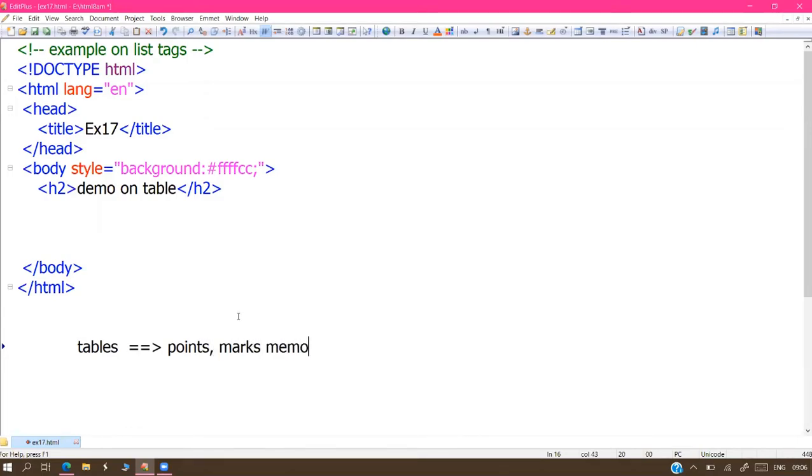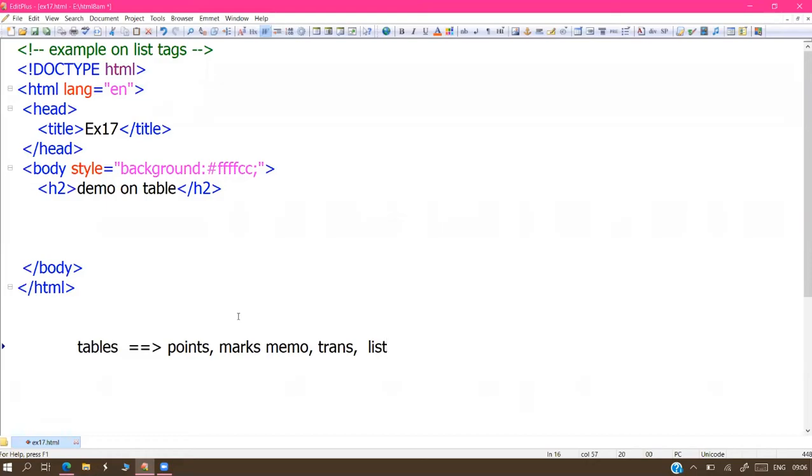Your marks memo is also a table only. Any marks memo comes in a table only. Your transactions list is in a table only. The transactions list also comes in table format only. A bank account statement is generated in table format only. Recent transactions list.